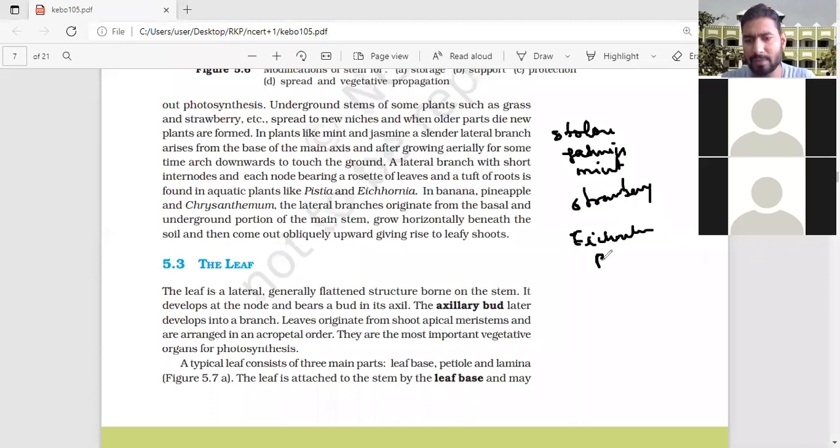Eichhornia, Pistia. Clear? So it is the example of Eichhornia and Pistia. That is also known as the water hyacinth. Water hyacinth, that is Jalkumbi. Water hyacinth and water lily.